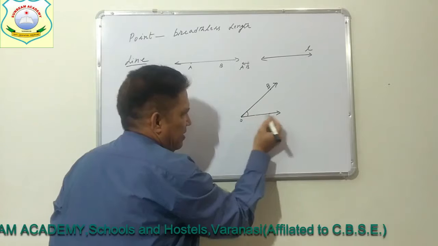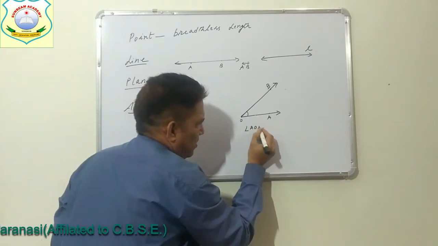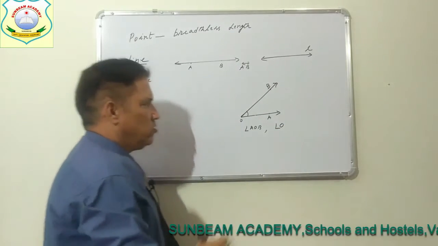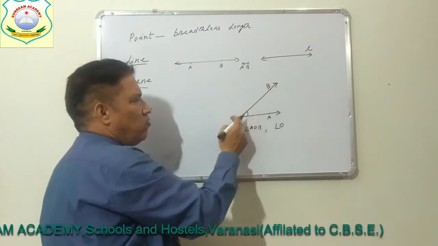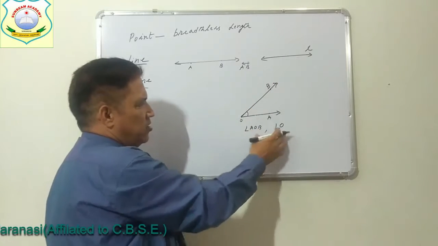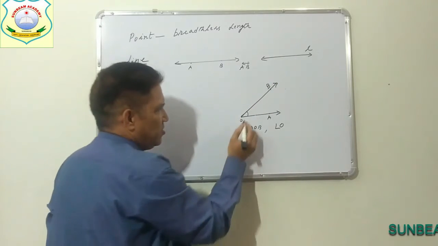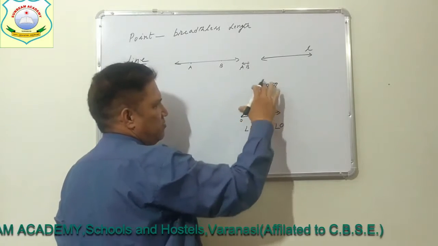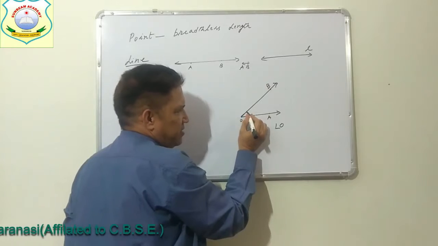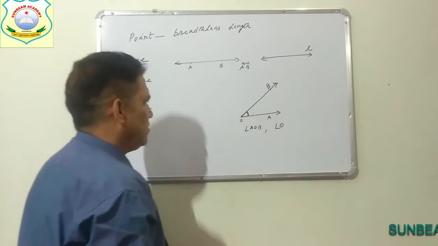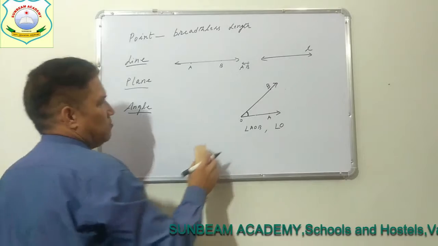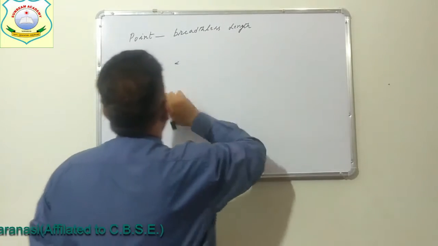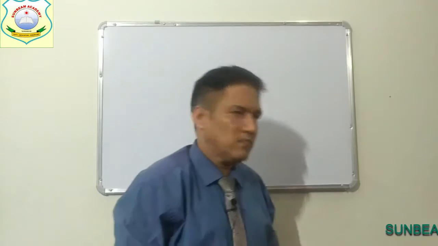We represent the angle as angle AOB, or simply by vertex O. So, AOB or BOA, all three represent the same angle, and the measure of rotation from initial to terminal side is the measure of the angle. We have discussed these terms which will be required for our topic of today.